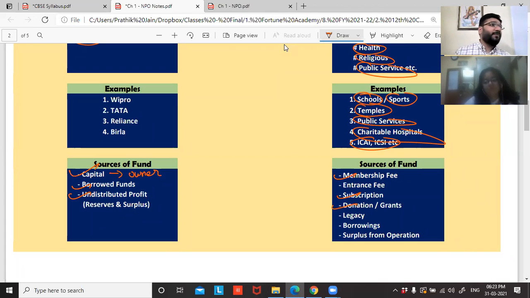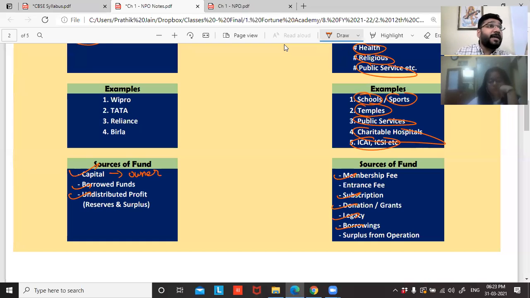Donation. You and I can contribute donation. Third party can contribute donation. Grant. It's kind of a donation which comes from government bodies, government institutes. Legacy. We'll discuss what is legacy. Borrowings and surplus from the operation.